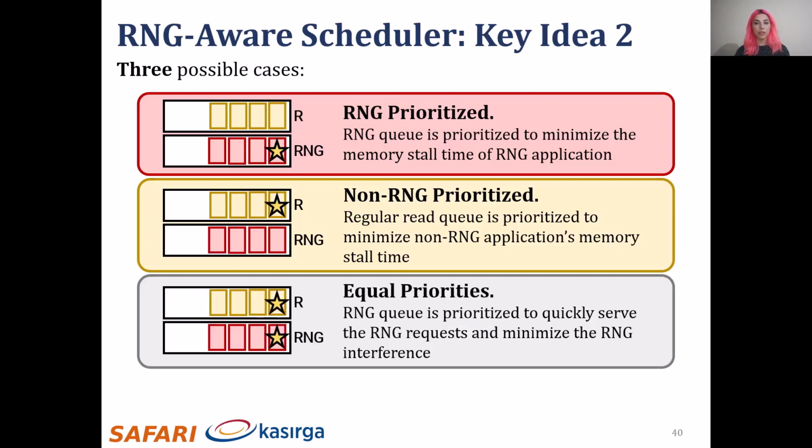And finally, if an RNG application with a request has the same priority as a non-RNG application with a request, then the RNG-Aware scheduler prioritizes the RNG queue to quickly serve the RNG request. This way, it can minimize the RNG interference and improve system performance. By employing these rules, the RNG-Aware scheduler reduces the memory stall times of applications and improves system fairness.